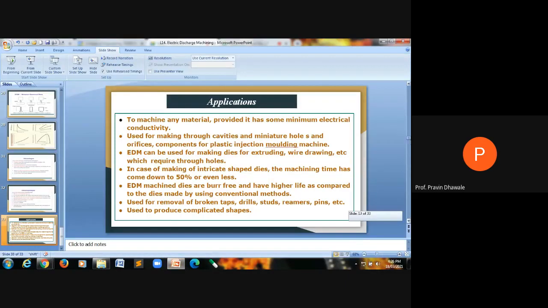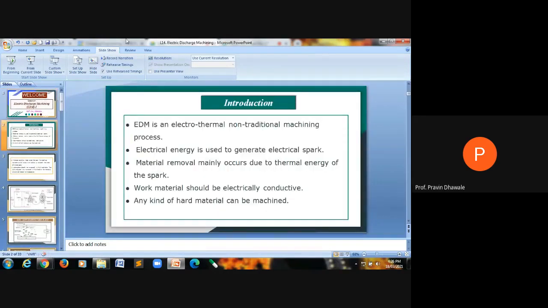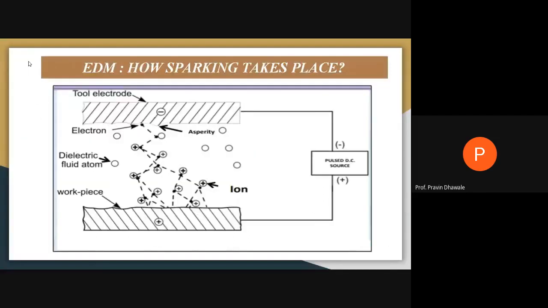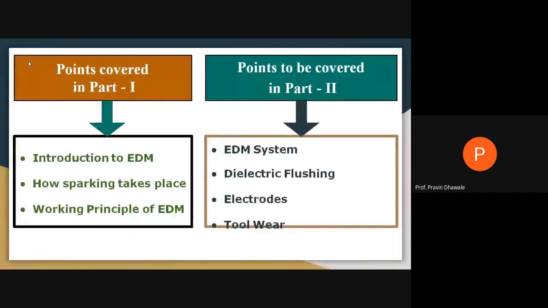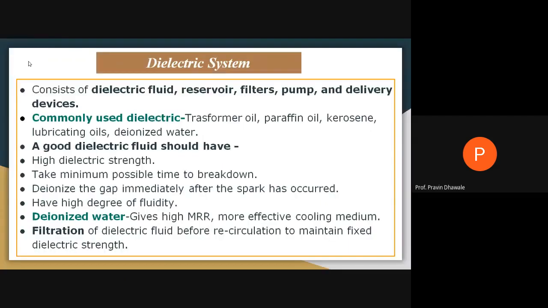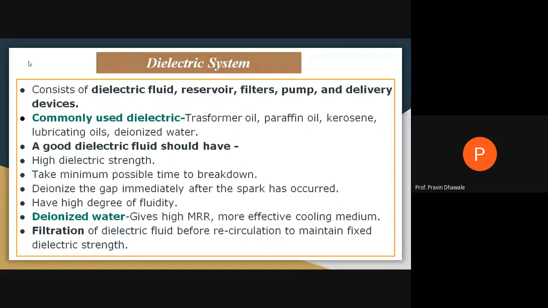So in this way, in today's lecture, we have covered electric discharge machining, where we studied the introduction, the circuit, some relaxation circuit, the sparking mechanism, the working principle of electric discharge machining, then the different elements, the major four elements of electric discharge machining. That is the power supply, dielectric system, servo system, electrode, and workpiece.